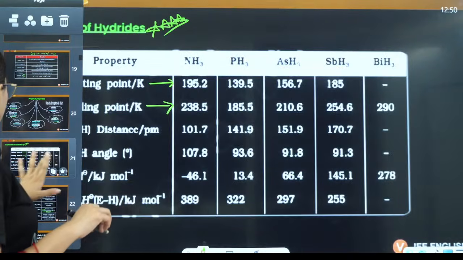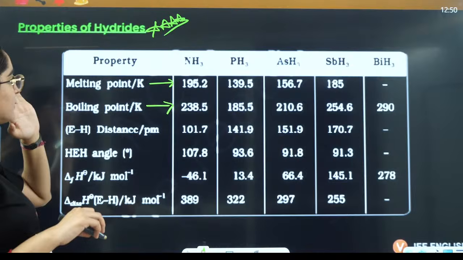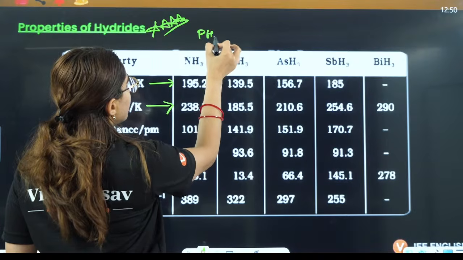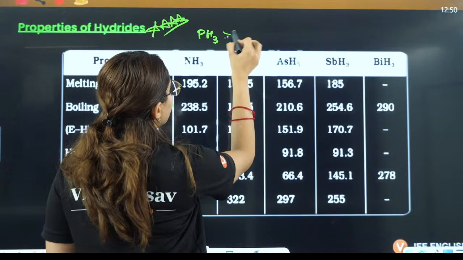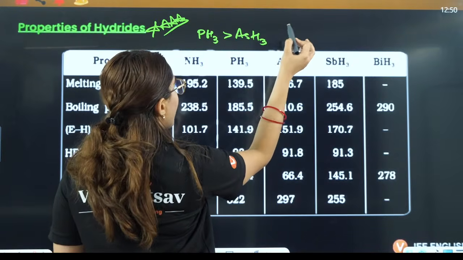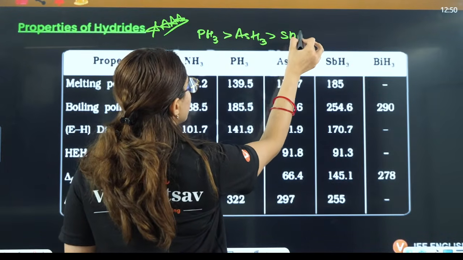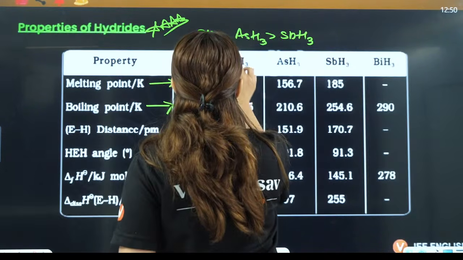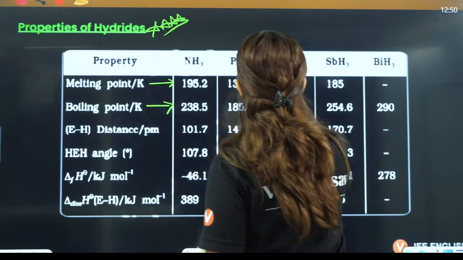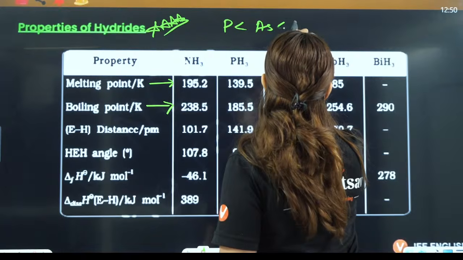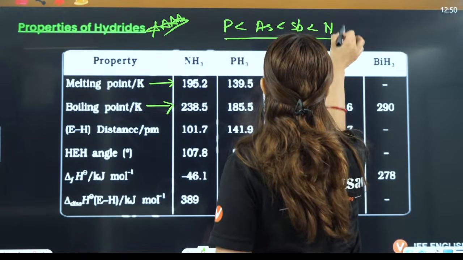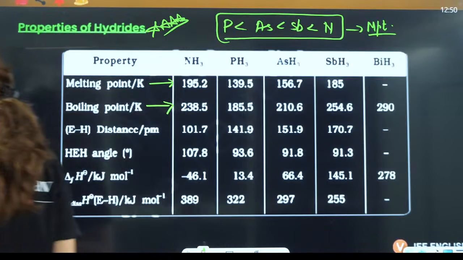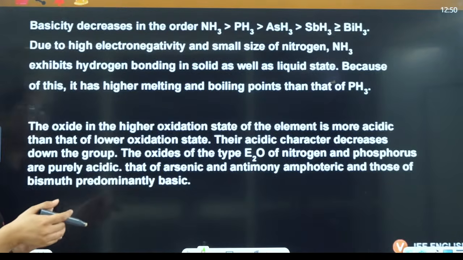You can also write the order of melting point here. That will be the same. First is PH3, then you have AsH3, then you have SbH3, then maximum will be, wait a minute, this is increasing now. Firstly, you have phosphorus, arsenic, antimony, then you have nitrogen. This is the melting point order. So they can ask you boiling point, melting point, anything.